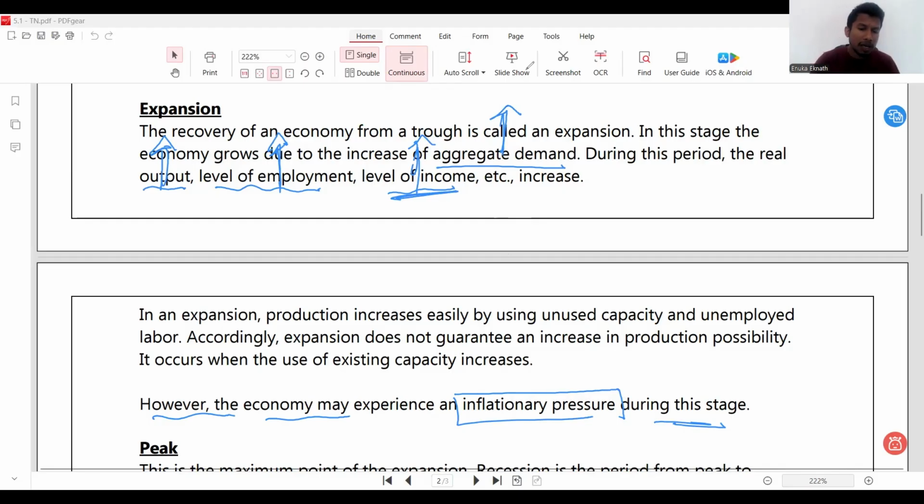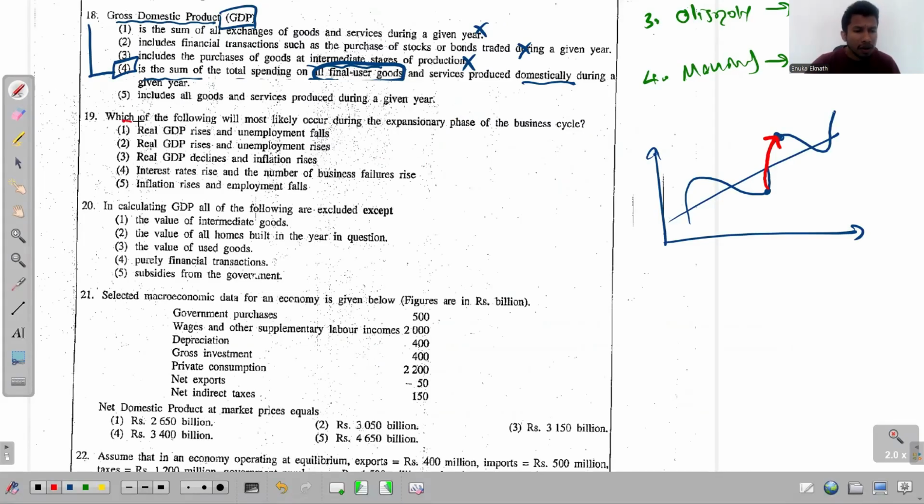How do we identify the answer? Come to this question once again. Which of the following will most likely occur during the expansionary phase of the business cycle? Real GDP rises, yes, true. Unemployment falls, yes, true. Because the level of employment increases, and unemployment falls, 100% true. The second one, real GDP rises, yes, true. Unemployment rises, no. Unemployment decreases. Real GDP declines, no. Falls. Interest rates rise, and the number of business failures, no.